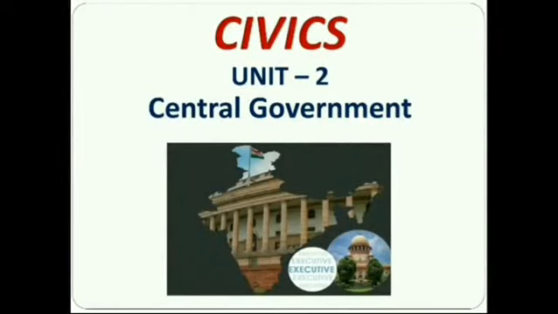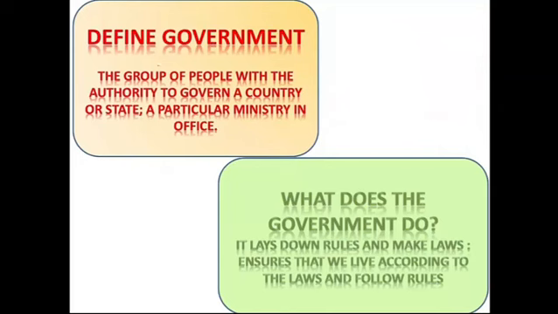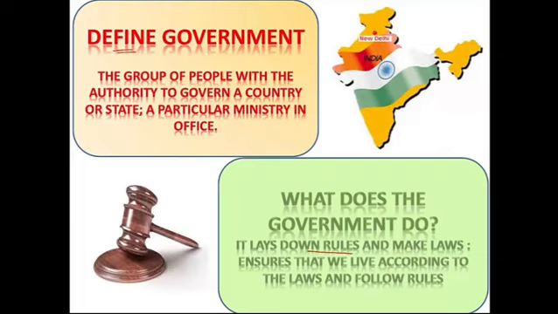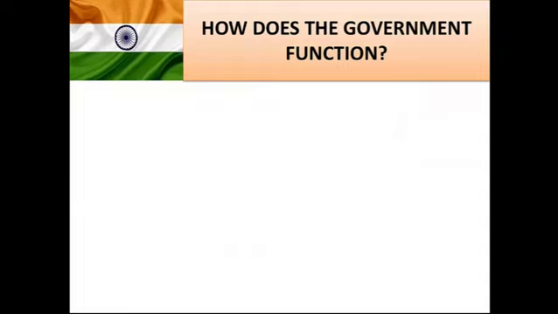Unit 2 Central Government. Can you define government? The group of people with the authority to govern a country or a state. A particular ministry in the office is called a government. So, what does the government do? It lays down rules and makes laws. It ensures we live according to the laws and follow rules.